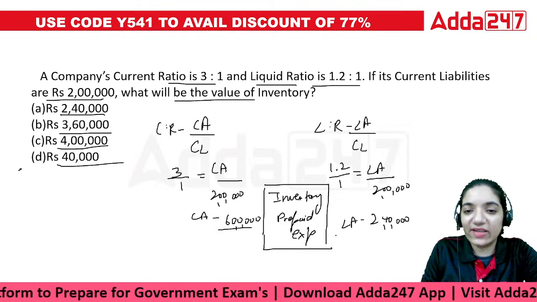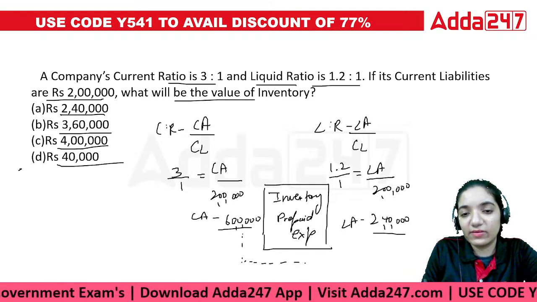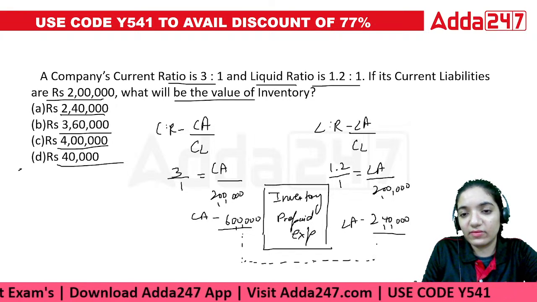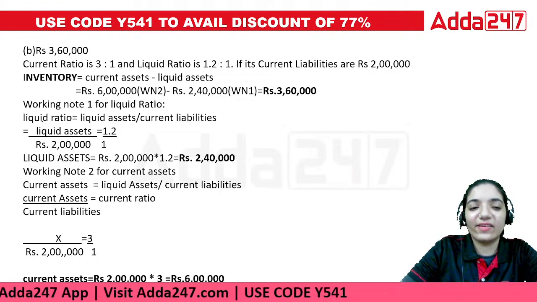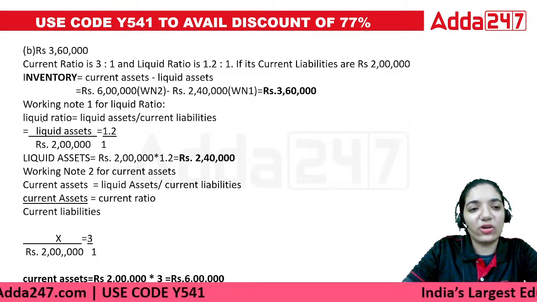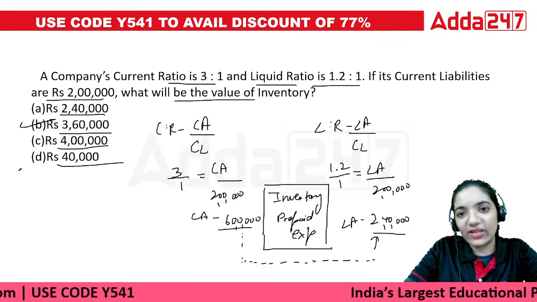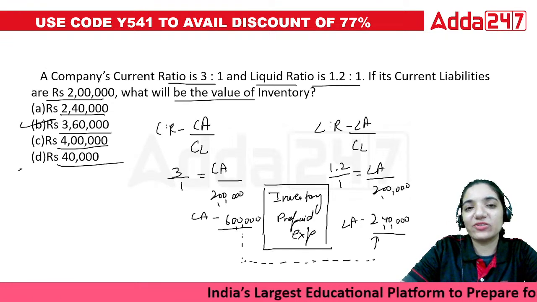So in this case, the correct answer would be 3 lakh 60. Right? So a quick way of solving it, just write the formula, then solve it up and find the difference between the two.